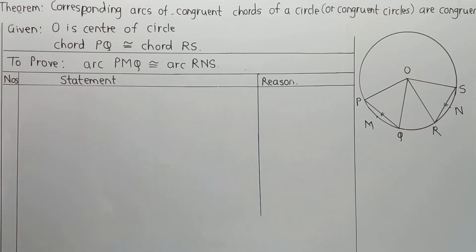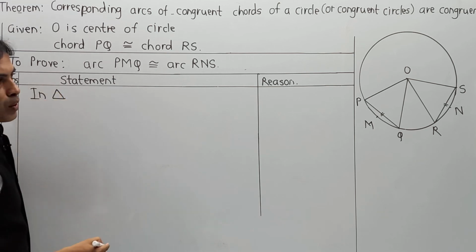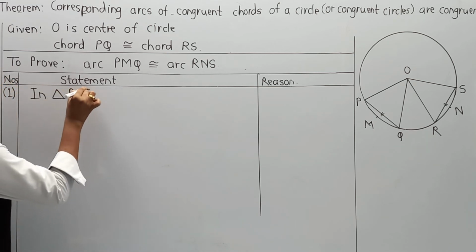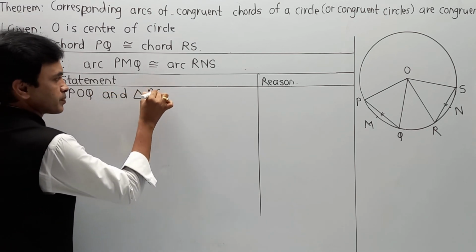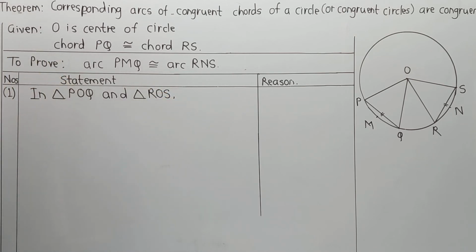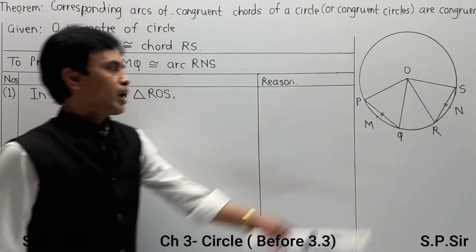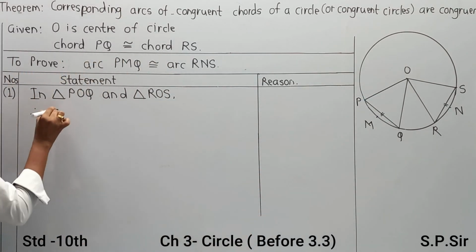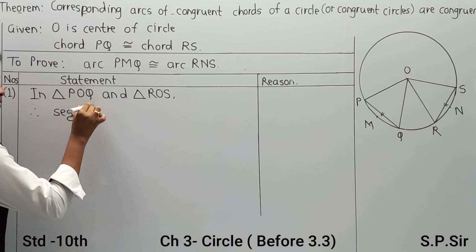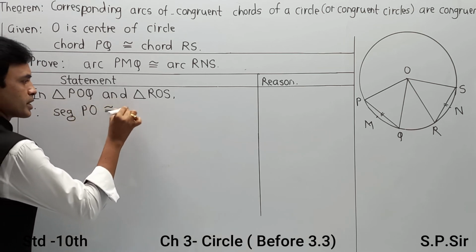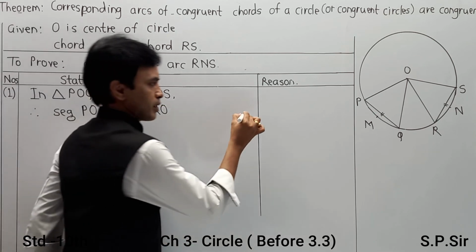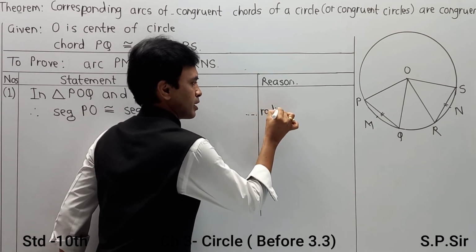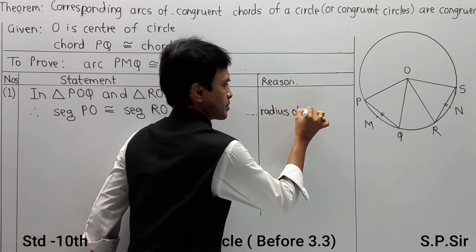Here in triangle POQ and in triangle ROS, PO is congruent to RO, so segment PO is congruent to segment RO. Reason: radius of the same circle.